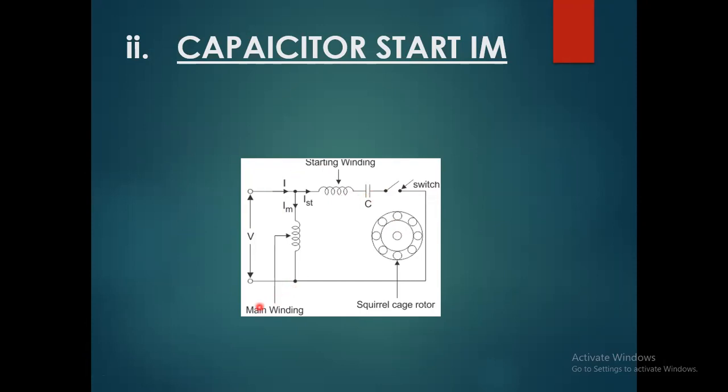So this one we call the main winding, connected here. This is the magnetizing branch, and the starting winding is available there, in which a capacitor is connected in series with the switch. And this is the rotor of the squirrel cage motor. The squirrel cage is our household motor that is used for water pumps.